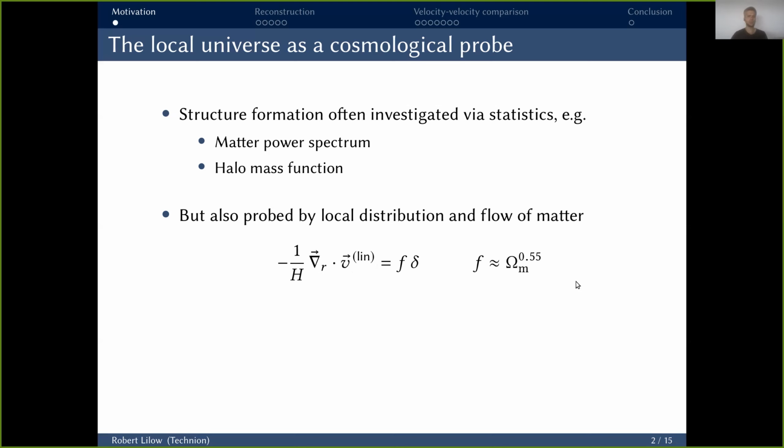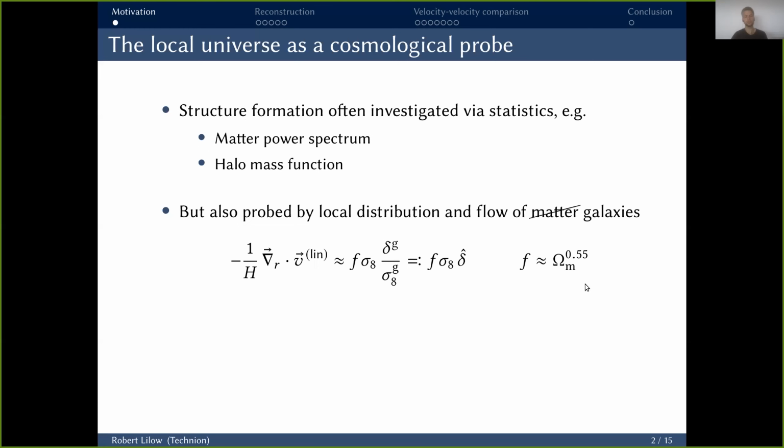Now, of course, we do not directly observe the matter distribution, but instead galaxies tracing that distribution. So we have to account for the galaxy bias here, which we do approximately by the ratio of the matter sigma 8 and the galaxy sigma 8. And then in a second step, we define this normalized overdensity as this ratio here, which can be directly inferred from the observed distribution of galaxies.